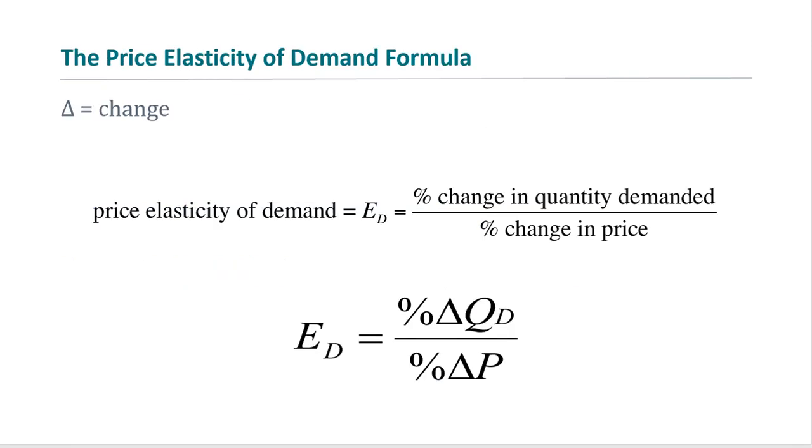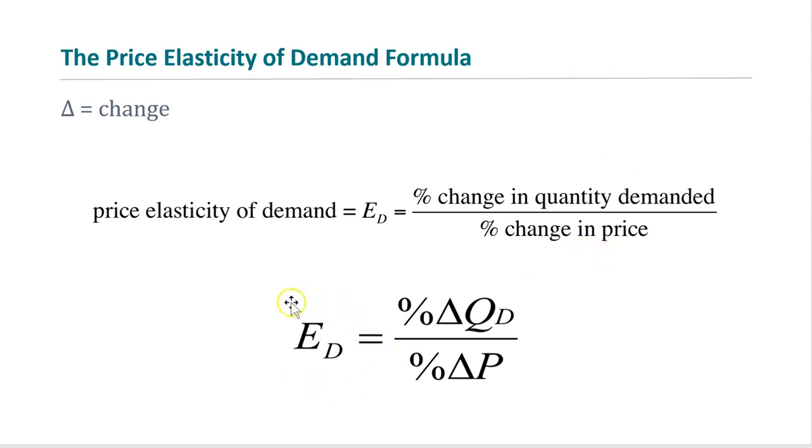So next, let's look at how we can calculate the price elasticity of demand. If we use the definition of price elasticity of demand, we can write the formula as percentage change in quantity demanded divided by percentage change in price.